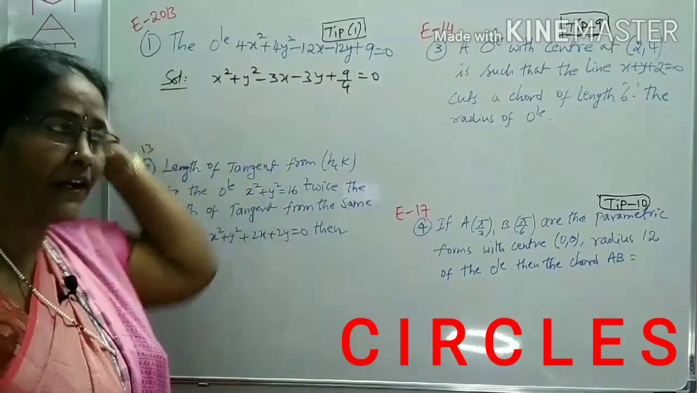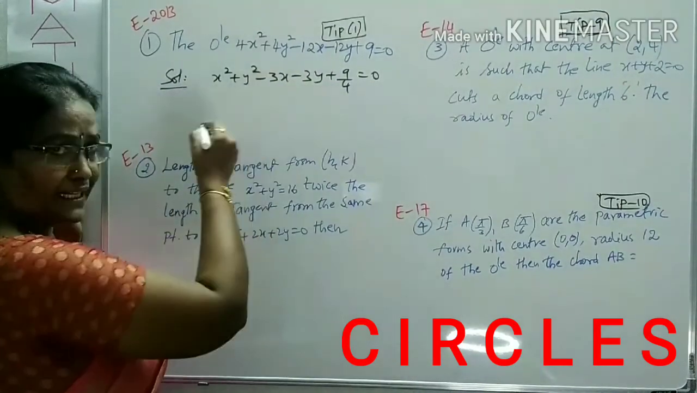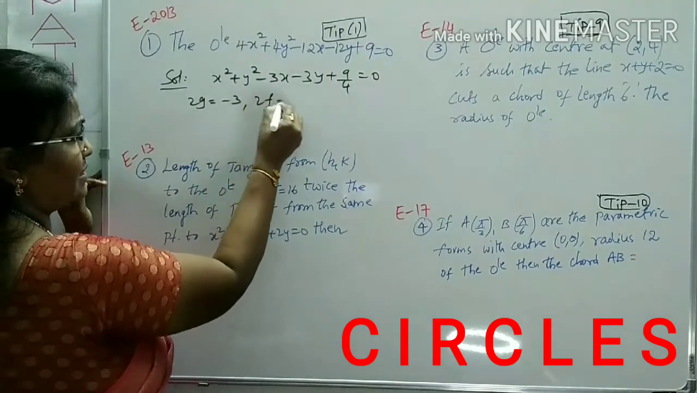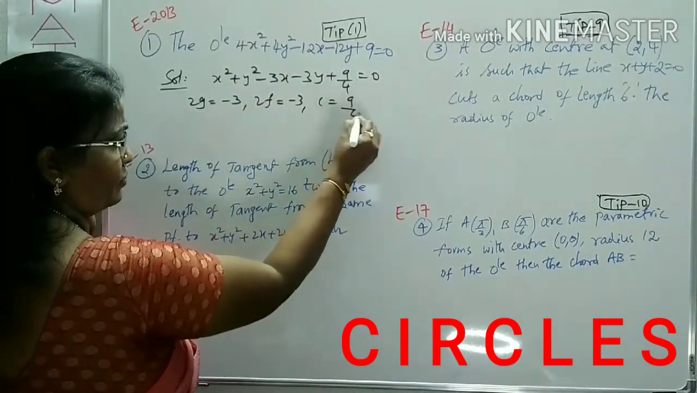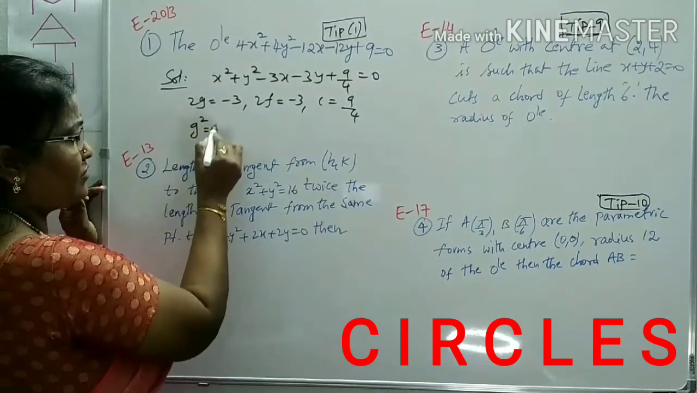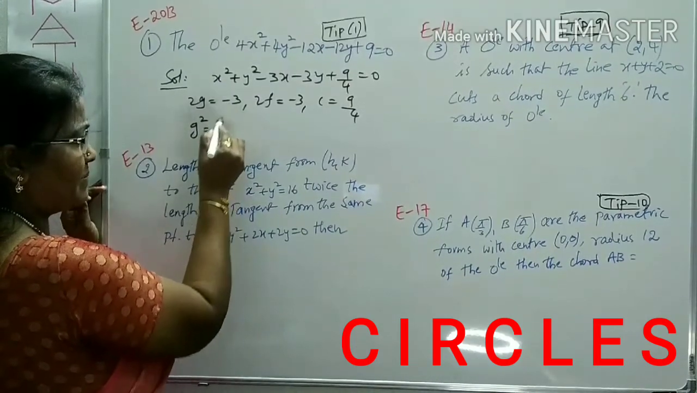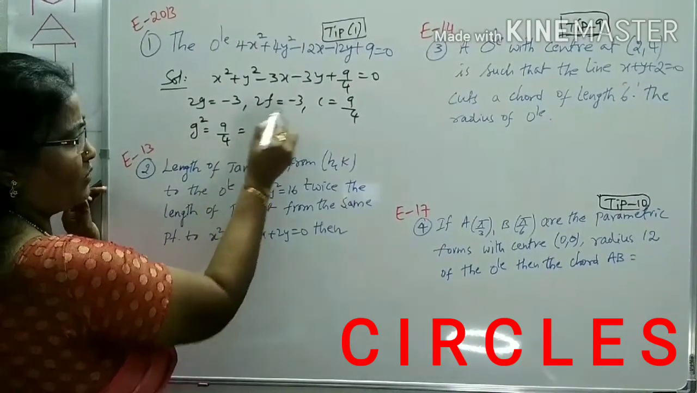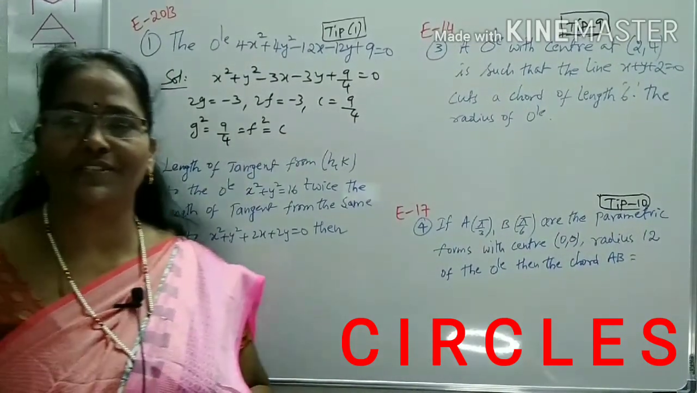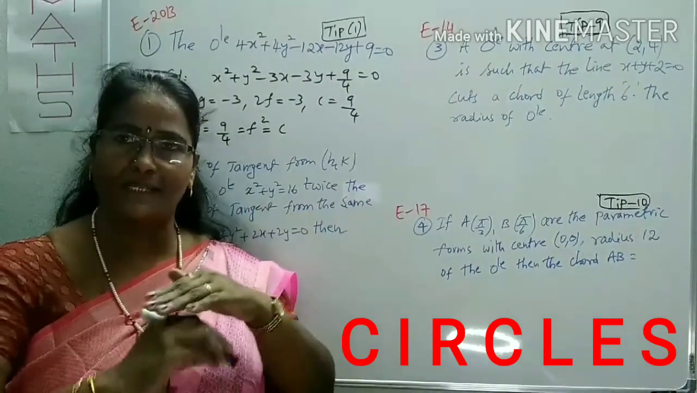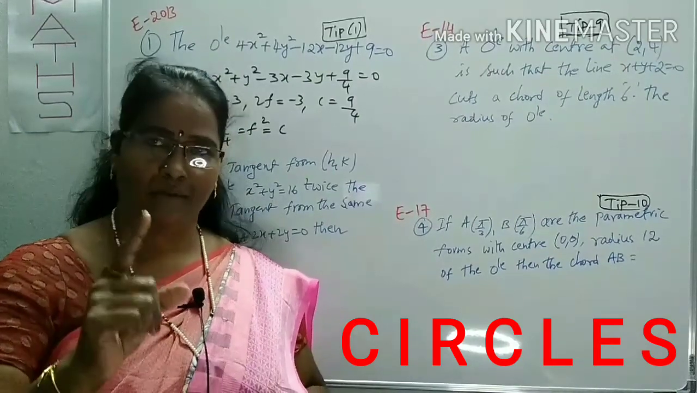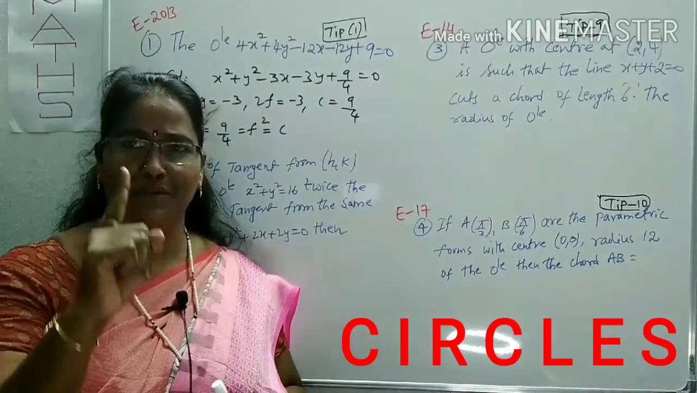You know all this very well. Now we are using it here by dividing by 4. Then what is 2g here? 2g is minus 3, 2f is minus 3, and c is 9 by 4. Now you can check g square: what is g here? Minus 3 by 2. g square means minus 3 by 2 whole square, which is 9 by 4, and f square is also 9 by 4, which equals c. So g square equals f square equals c. This clearly means the circle touches both the axes. Done. The question is solved within a fraction of a second by using tip number 1.